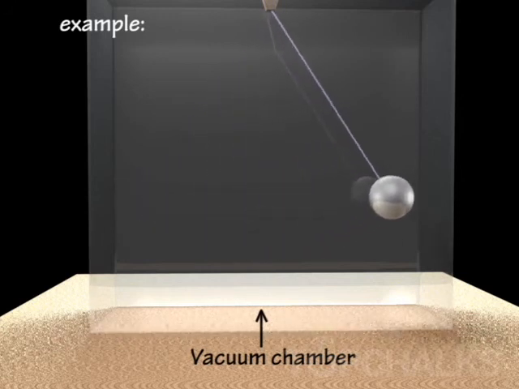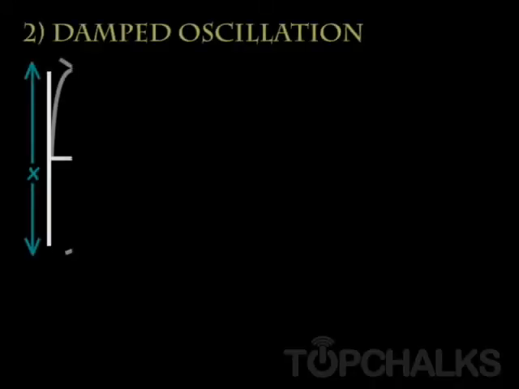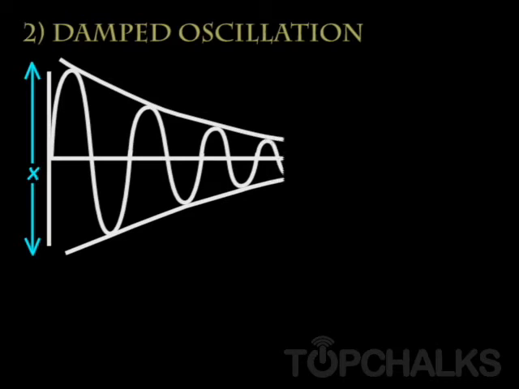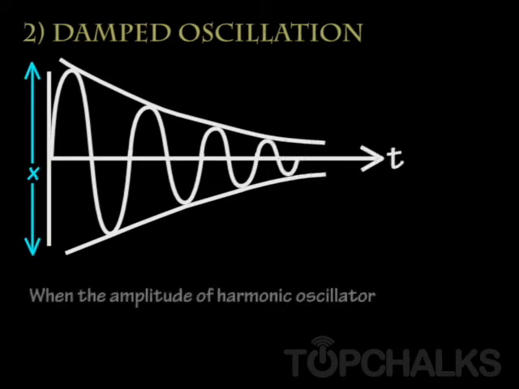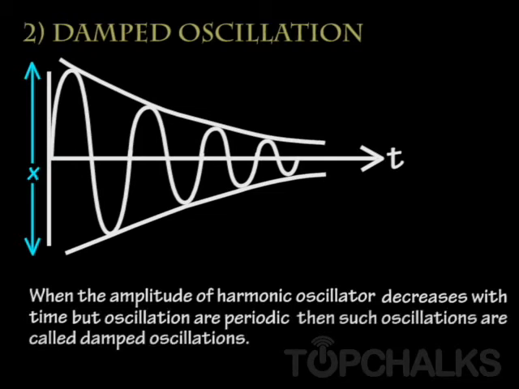Now the next topic is damped oscillations. If the amplitude continuously decreases with time, then the graph of displacement versus time of such a harmonic oscillator will be like this, right? So when the amplitude of a harmonic oscillator decreases with time, but the body executes periodic oscillation, then such a harmonic oscillator executes damped oscillation.